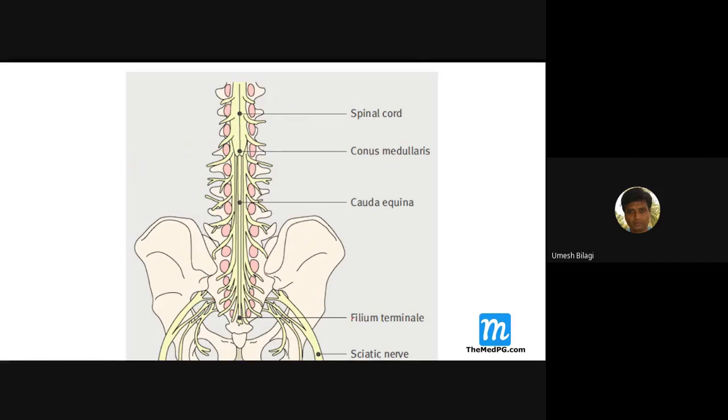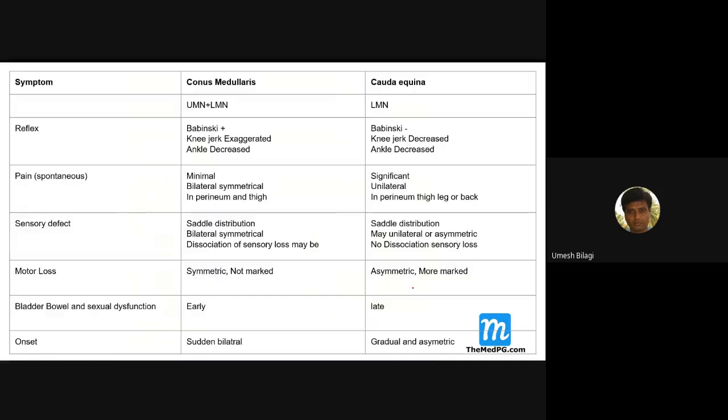What is the filum terminale? The filum terminale is a dural-like matter which is tied to the coccyx like a string, to hold the spinal cord in space. Now we'll try to understand conus medullaris and cauda equina.